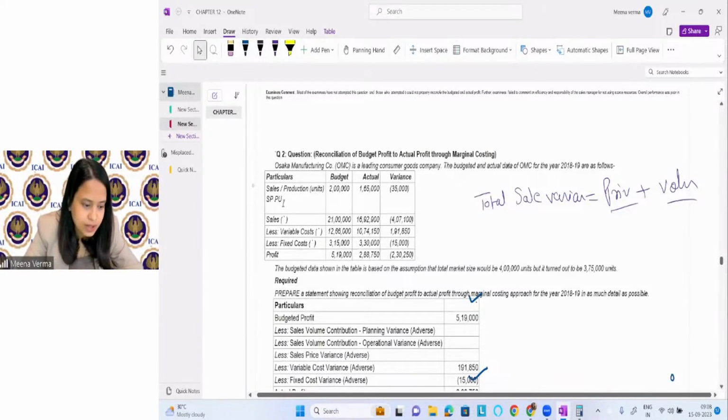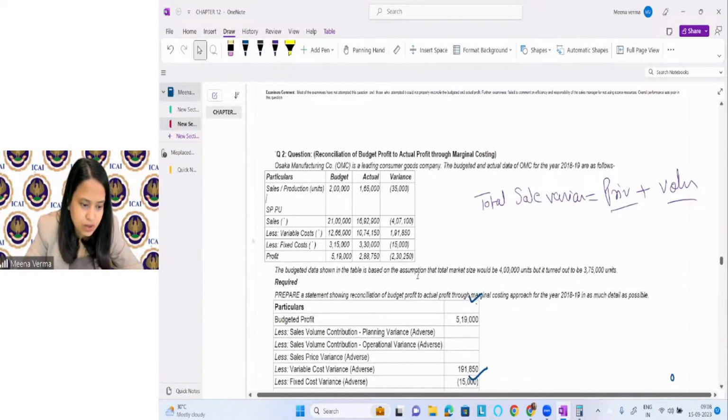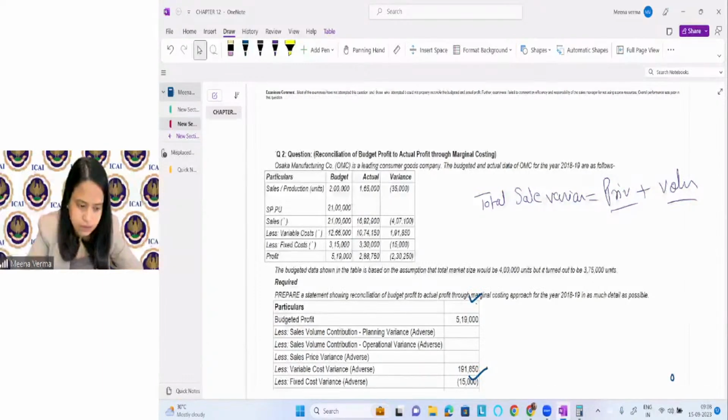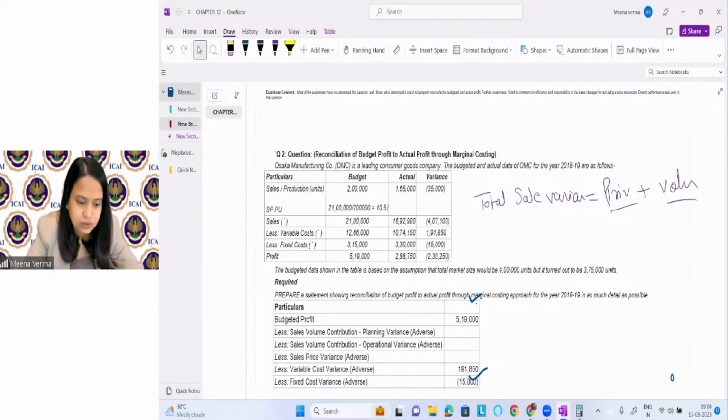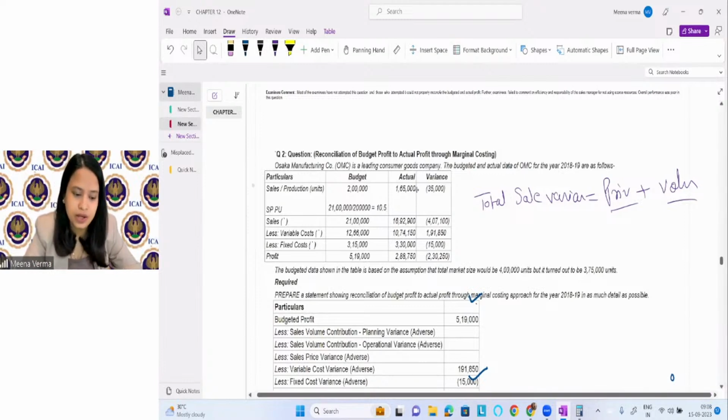So what is it coming? Selling price per unit is coming as $10.5.